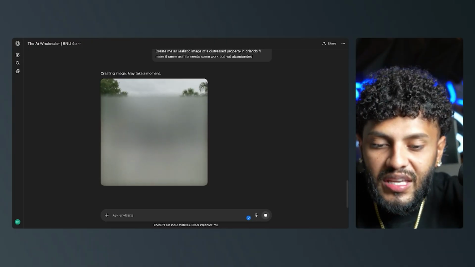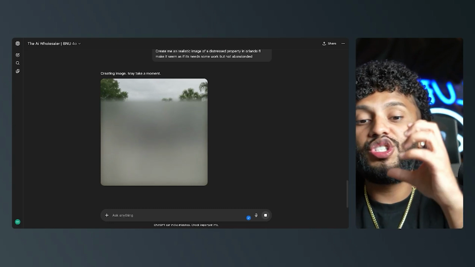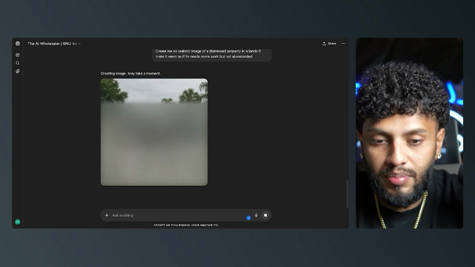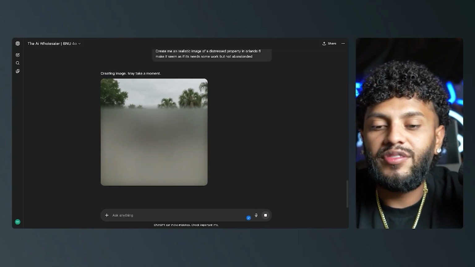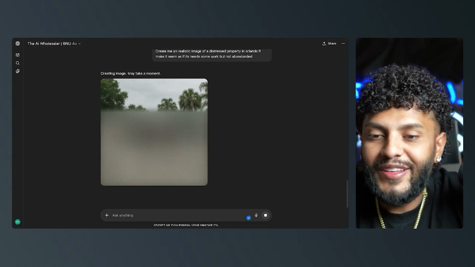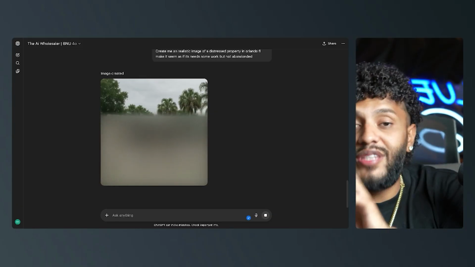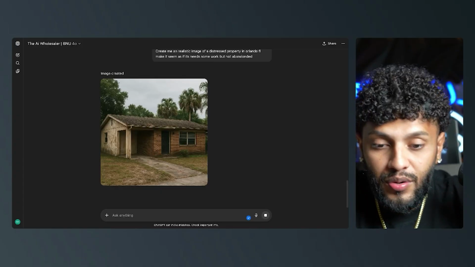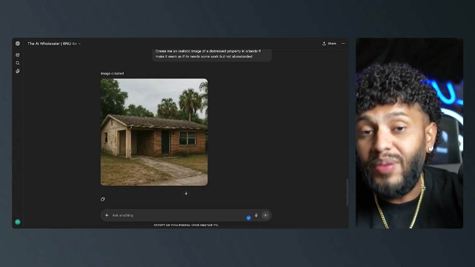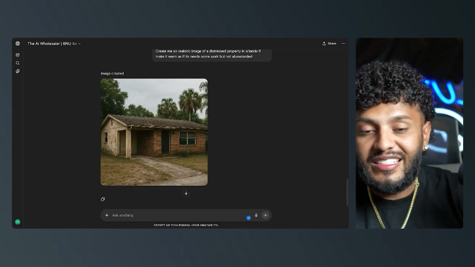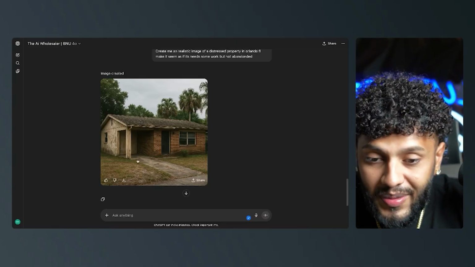So here you can see it's not taking a very long time, but AI is literally generating me a picture of an ugly property. Now, I'm hoping this property is something that I can use. Sometimes you may have to recreate it just based on your liking. But a dope thing about this is that at the end of the day, you literally can now use AI to, number one, help you with the actual picture, which came out fantastic. And then B, you can obviously help it with exactly the verbiage you want to put and the median sales price and everything, right? So this is actually really nice.